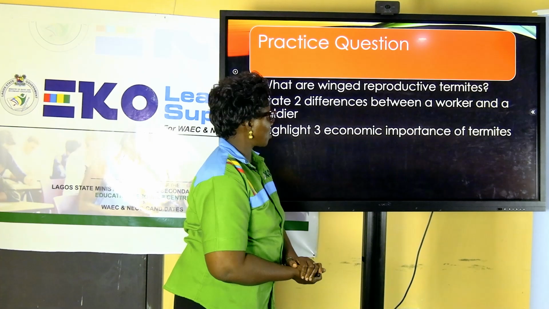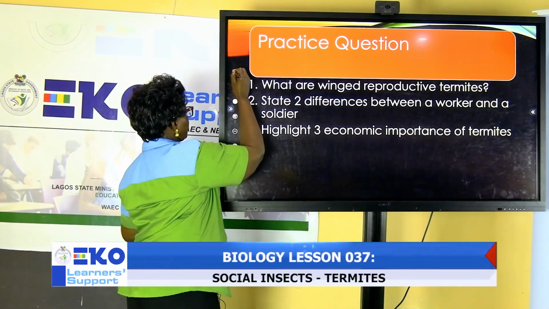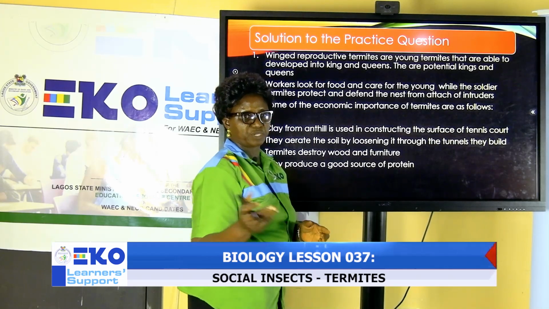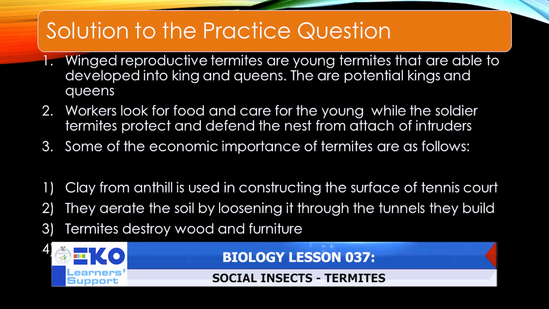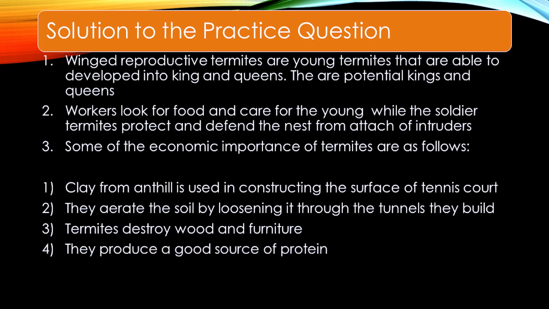All right, you're welcome back to class. Let's quickly go through the prepared answers. I want you to compare the answers on the screen with what you have. Winged reproductive termites, what are they? They are young termites that are able to develop into kings, queens, and other groups, and they are gotten from there. They are potential kings and queens.